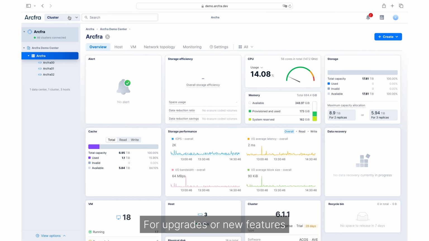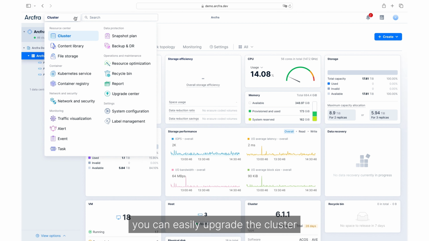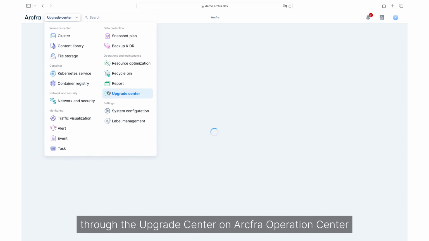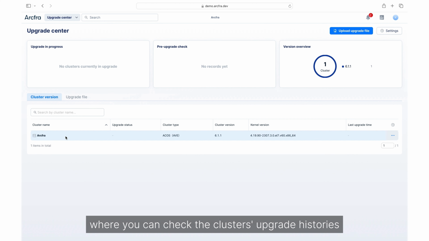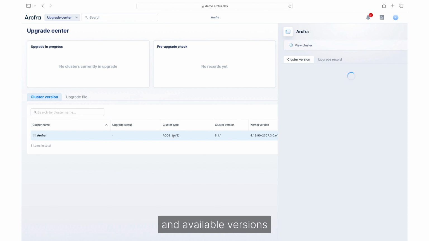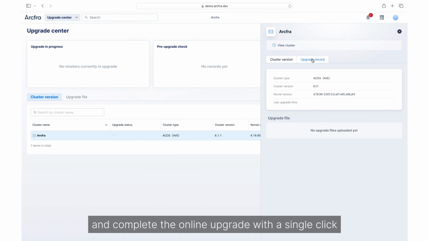For upgrades or new features, you can easily upgrade the cluster through the Upgrade Center on Arcfra Operations Center, where you can check the cluster's upgrade histories and available versions and complete the online upgrade with a single click.